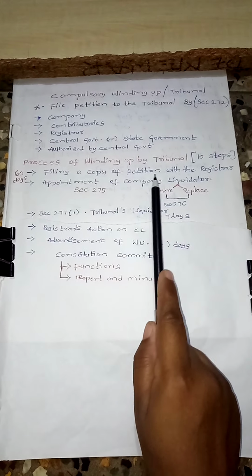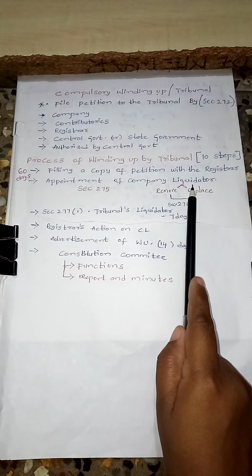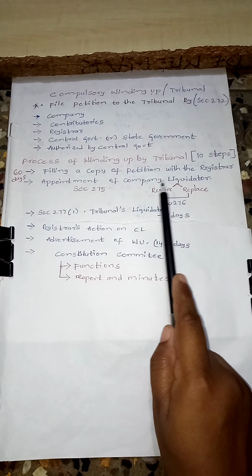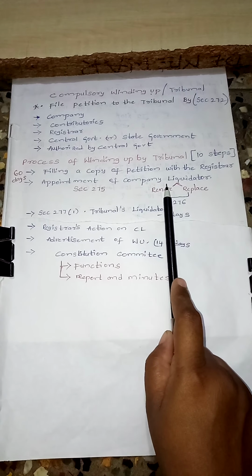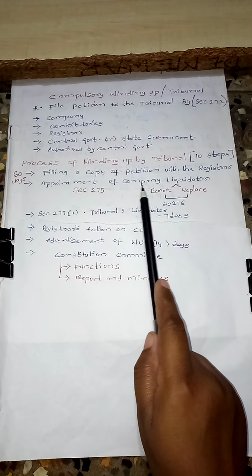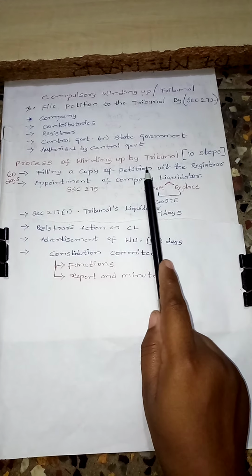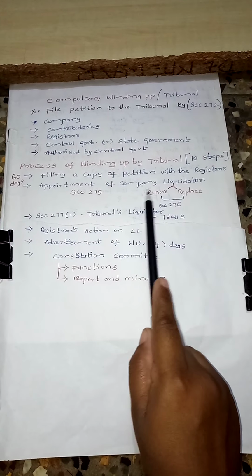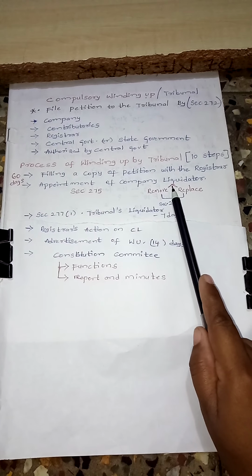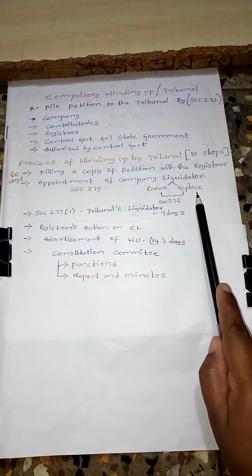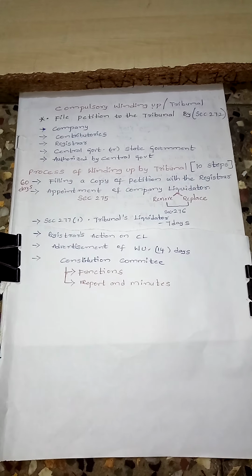In the second step, the tribunal will appoint a company liquidator. A company liquidator is a person who may be a chartered accountant, company secretary, cost accountant, or any professional. The work of this company liquidator is that he values all the assets and liabilities of the company. This appointment of company liquidator is according to section 275. Now sometimes the company liquidator may be removed or replaced. This removal and replacement are explained under section 276 of the Companies Act.